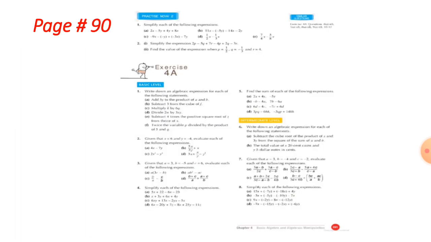Let's go with the exercise. This is the page of your book, page number 90, exercise 4A, and we have to solve questions number 1, 2, 3, 4, 5, 6, 7, 8, and the rest of the questions, inshallah, we will solve in the next class.